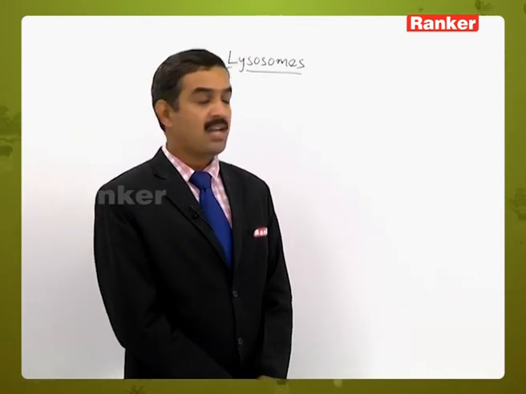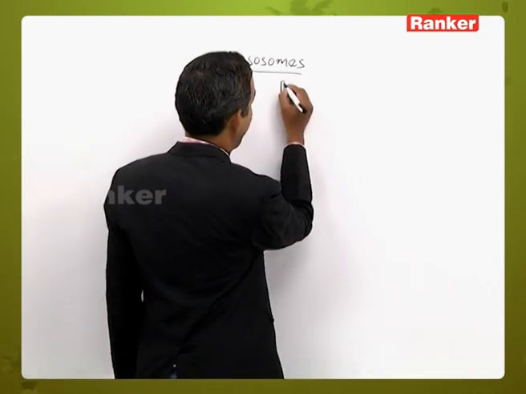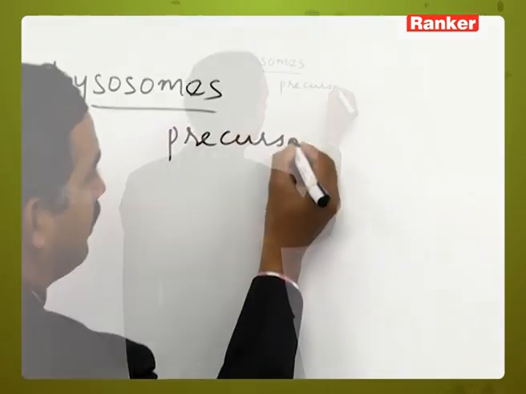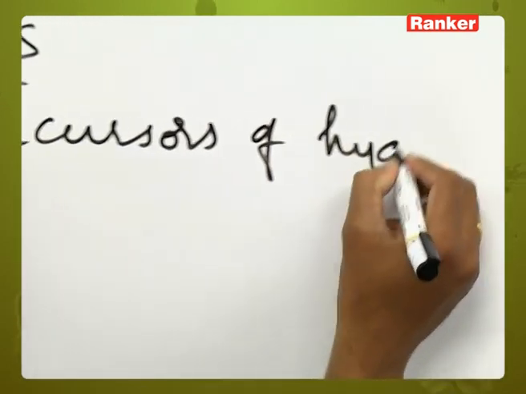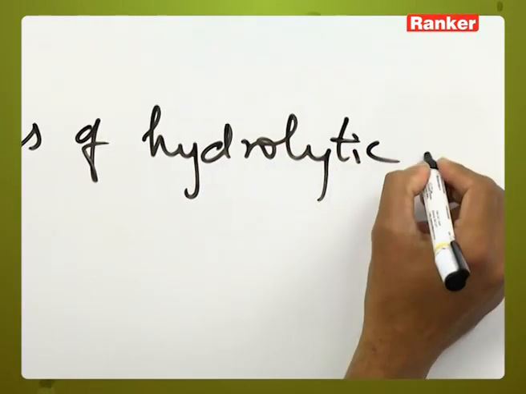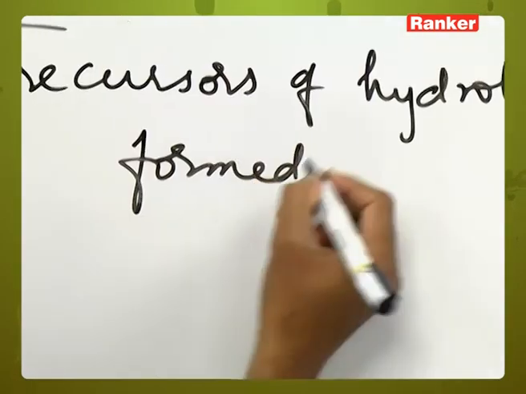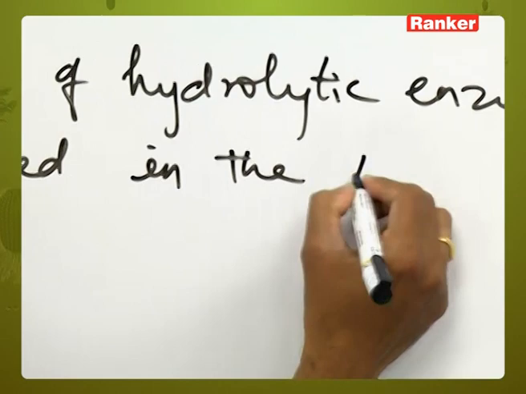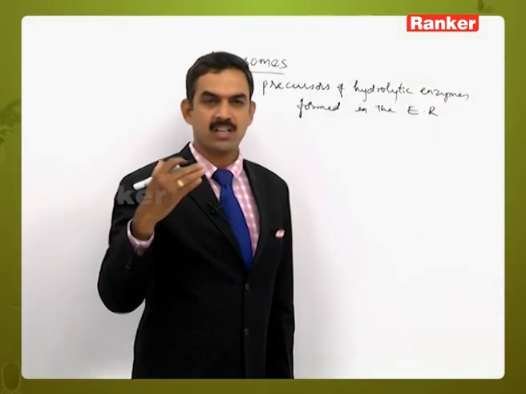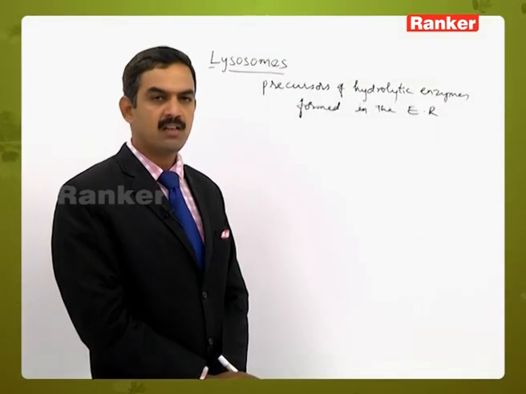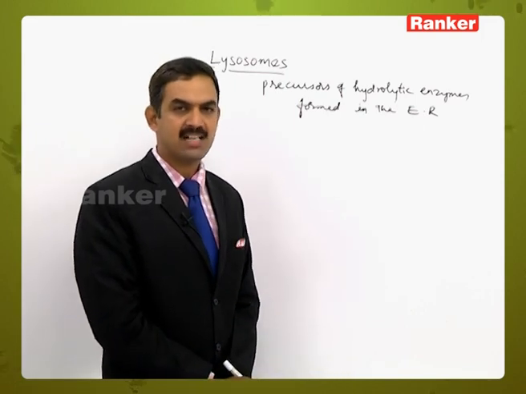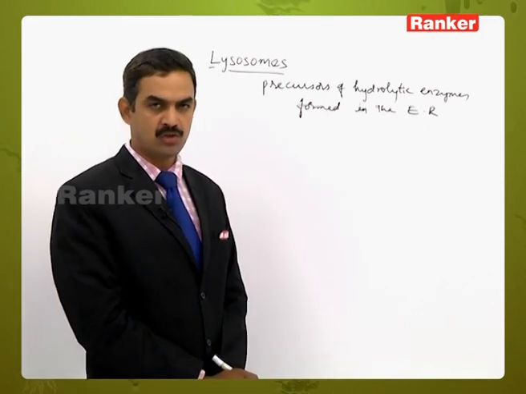As we said, lysosomes are formed by the cumulative effect of both the endoplasmic reticulum and the Golgi complex. The precursors of hydrolytic enzymes are formed in the endoplasmic reticulum, where they are organized into a spherical structure with the formation of a membrane, so that they are converted into lysosomal structures.